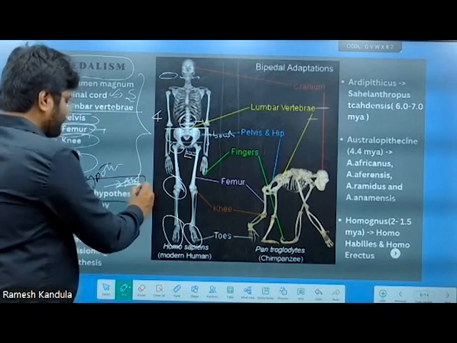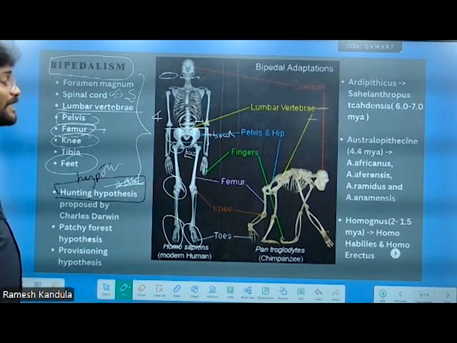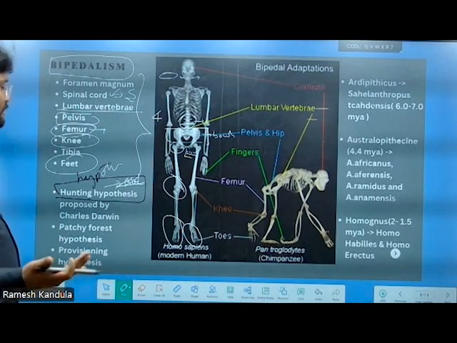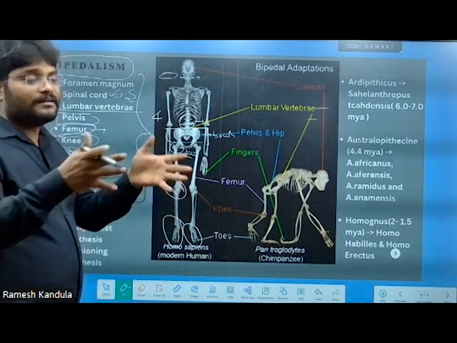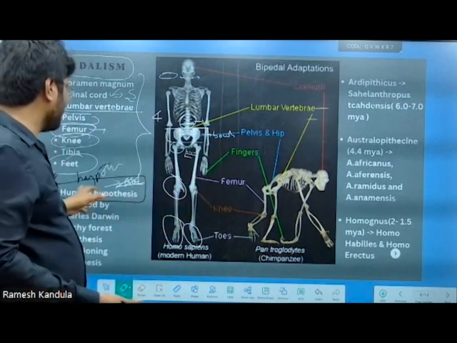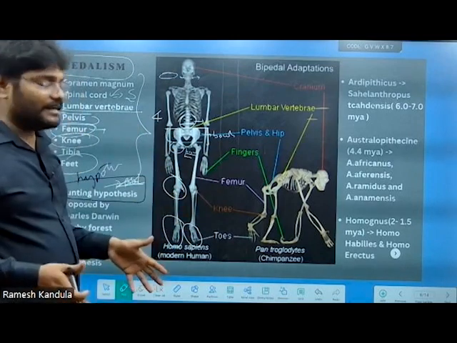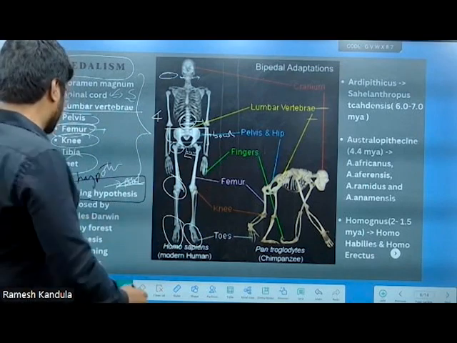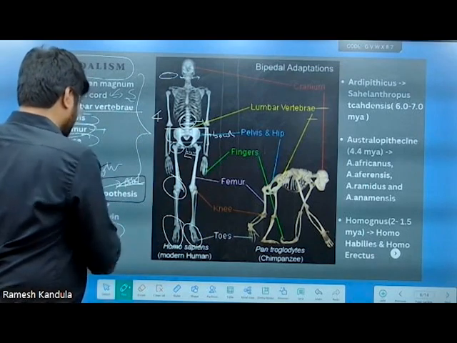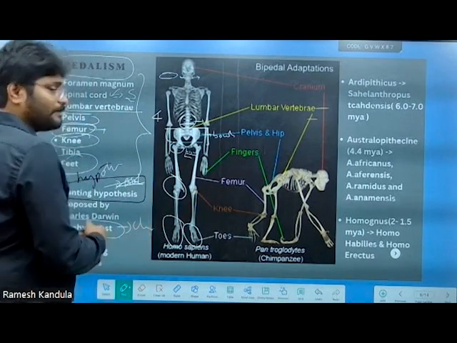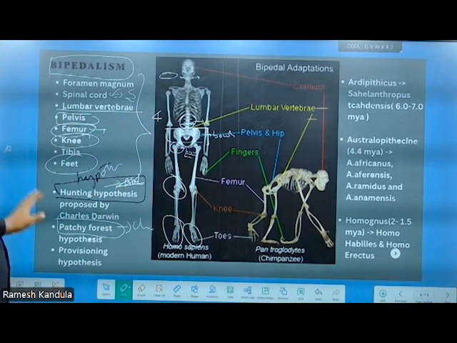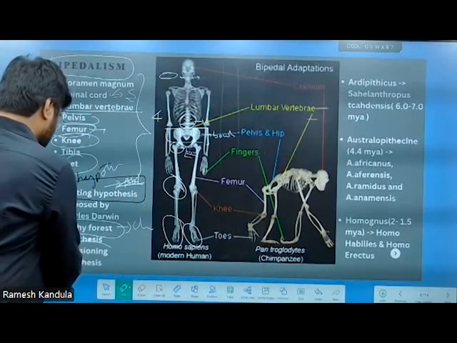So in this hunting process, weapons are required to kill the animal. Weapons can be held only when the front limbs are freed. That's why, for hunting, the front hands are free and the rear legs are used for walking. So here, in a patchy forest area, climatic changes meant descending from arboreal life to terrestrial life. That is also the provisioning hypothesis.